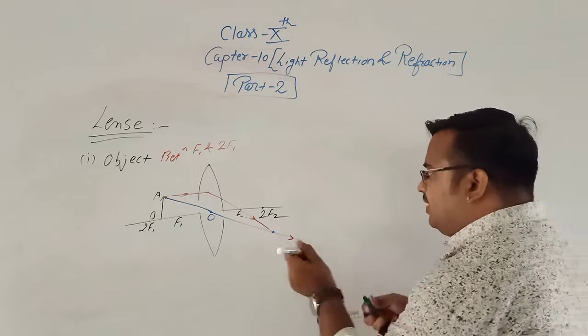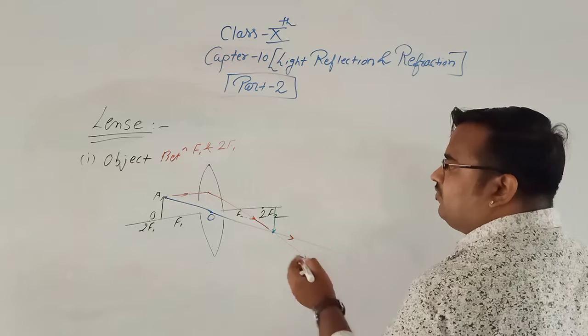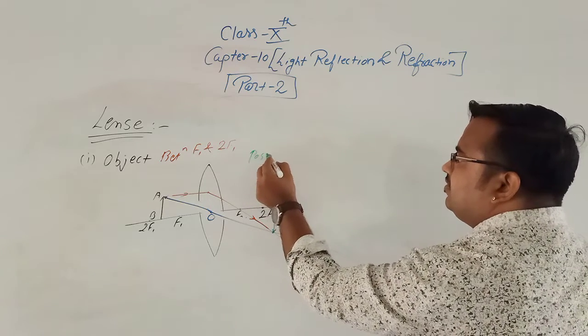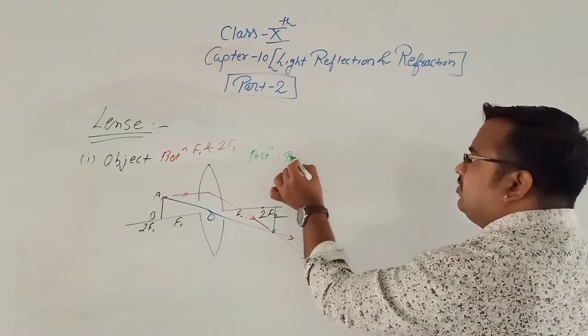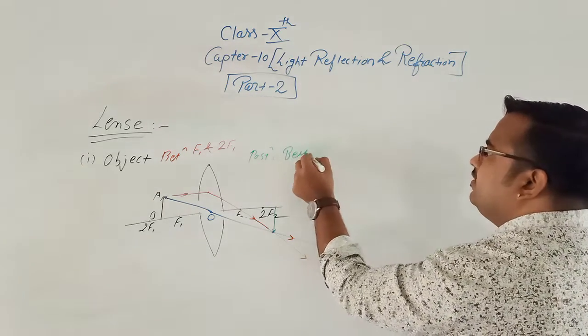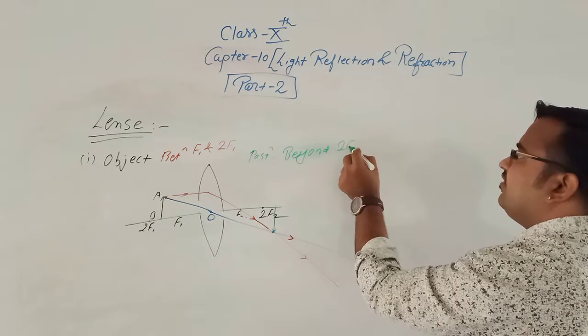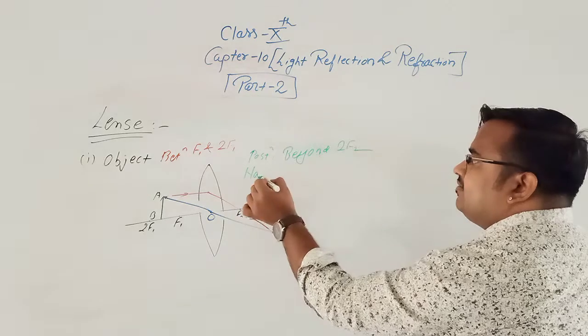See, the image we can form like this here. Now what is the position of the image? Behind or beyond? We can write beyond 2F2.